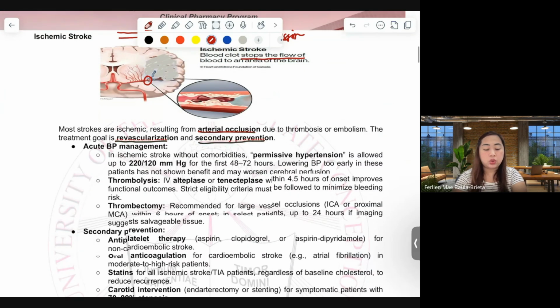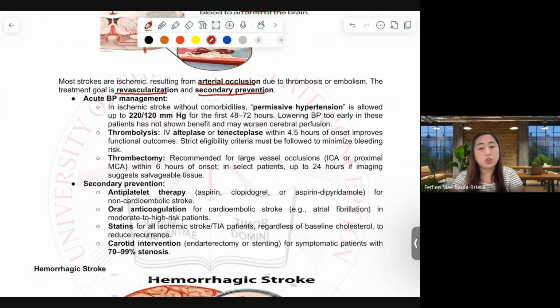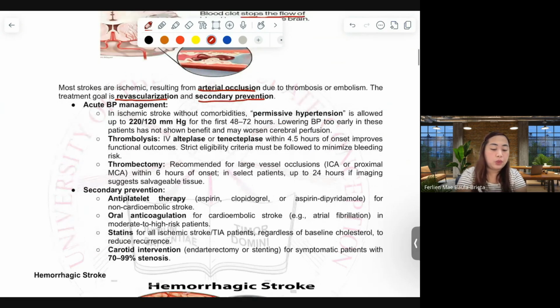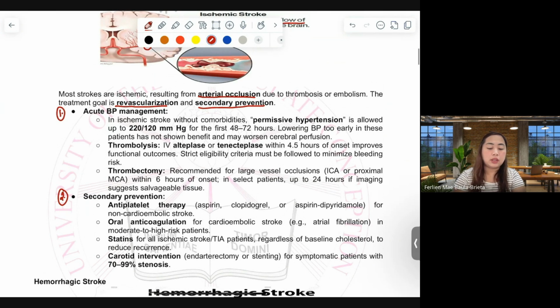For ischemic stroke, we have two management strategies. The first one is acute blood pressure management. The second one is secondary prevention. So we will first discuss acute blood pressure management.